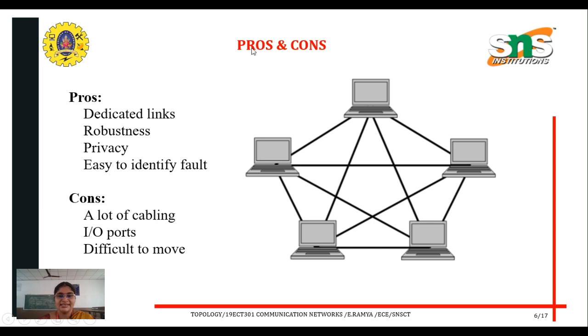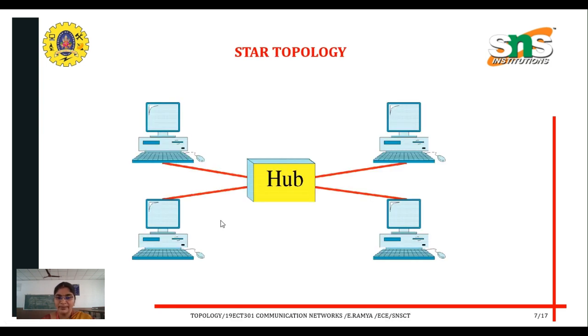What are the advantages and disadvantages of mesh topology? In this diagram we can see every device is connected to every other device. Here we have five devices connected individually. The advantages are dedicated links, robustness, privacy, and easy fault identification. The disadvantages are a lot of cabling, high cost, many input output ports, and difficulty to move. These are the disadvantages of mesh topology.